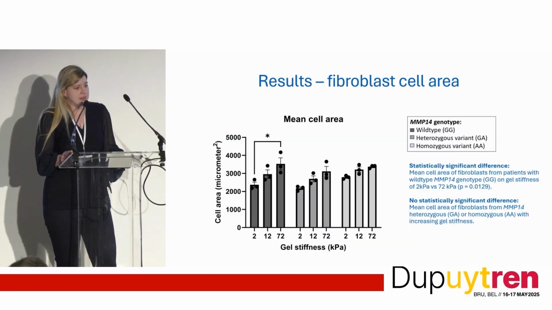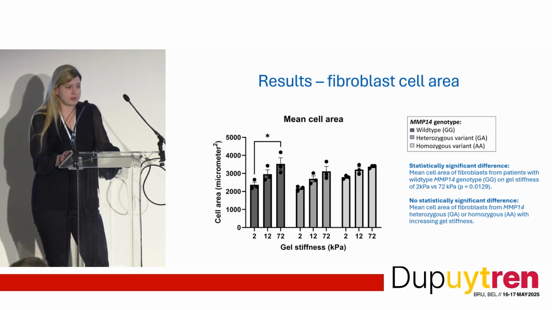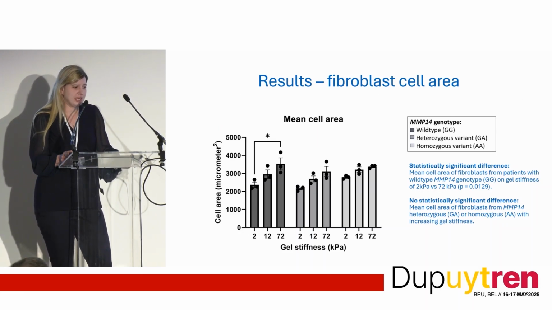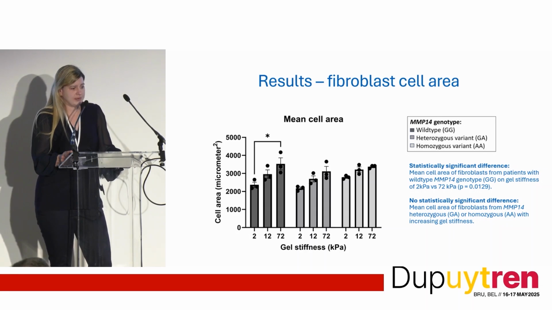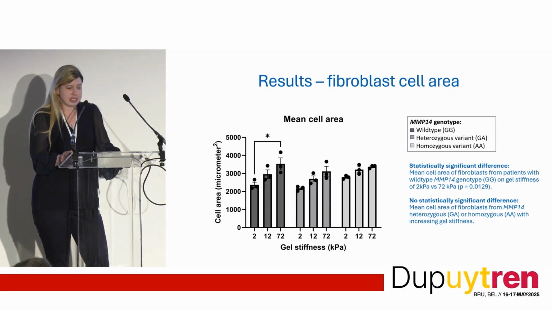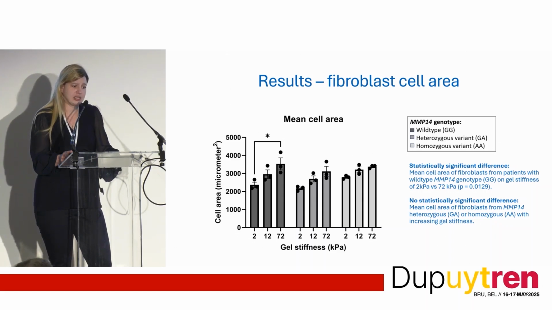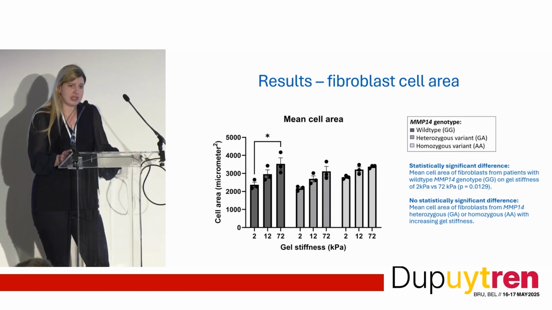So you can see that this is mean cell area of our different genotype groups. In the dark grey, we've got the wild type, and then medium grey, heterozygous and homozygous variant, with increasing gel stiffnesses of 2, 12, and 72. And you can see that within the wild type group, there's a statistically significant difference in the mean cell area of fibroblasts from patients on 2 kilopascal and 72 kilopascal gels. However, this statistical significance is lost within the heterozygous and homozygous group.